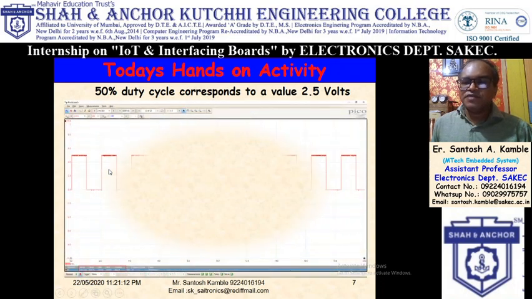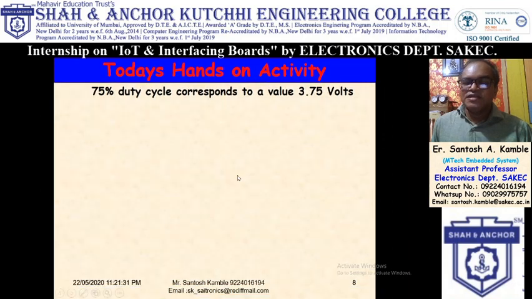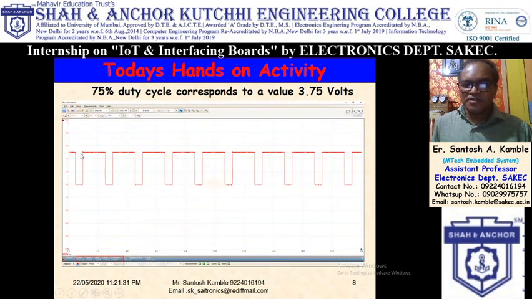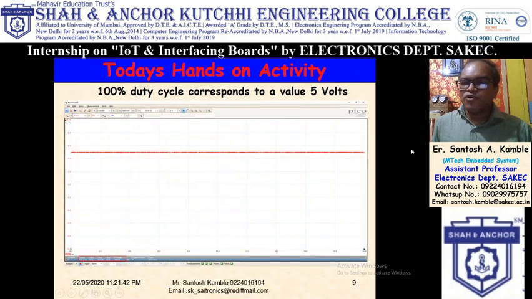Now 50% duty cycle corresponds to 2.5 volt. So 50% on, 50% off, 50% on, 50% off. So this is my 50% duty cycle. For 75% duty cycle, 75% it is on, 25% off. So 75% duty cycle corresponds to 3.75 volt. And for 100%, it is totally on. There is no off time, and you are getting 5 volt.